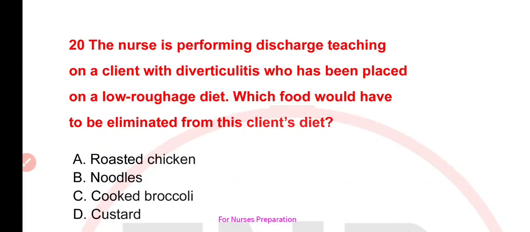Next question is, the nurse is performing discharge teaching on a client with diverticulitis who has been placed on a low roughage diet. Which food would have to be eliminated from this client's diet? Your options are A. roasted chicken, B. noodles, C. cooked broccoli, or D. custard.